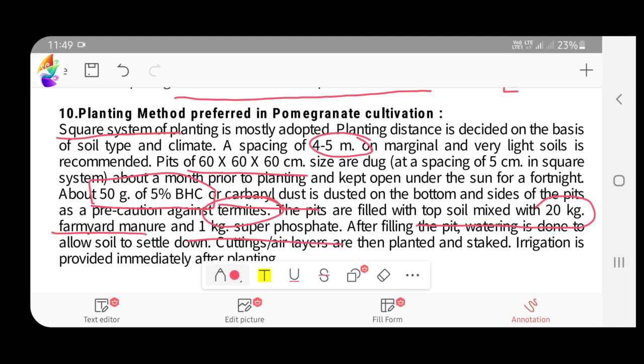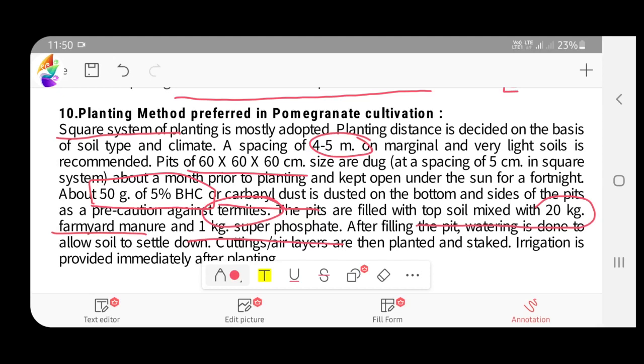Usually phosphate is applied in the basal dose itself because phosphorus will leave the phosphate at a very low rate, so we will be giving the phosphate as a basal dose: 20 kg of FYM along with 1 kg of superphosphate. We can also use rock phosphate, but you have to keep in mind the superphosphate.